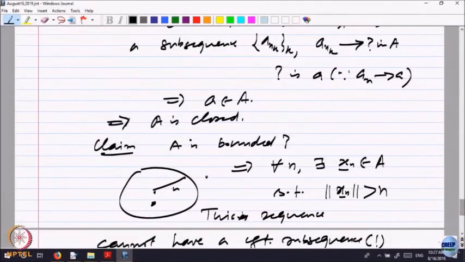So, this is unbounded and cannot converge. That means our assumption that there is something outside every ball must be wrong. That means the whole of A must be inside one particular ball, which implies A is bounded.